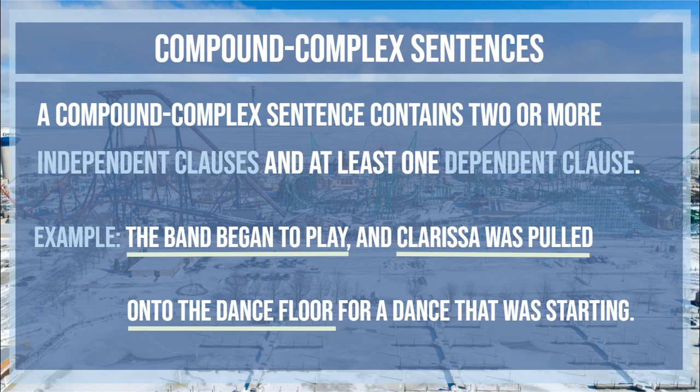So we know it's an adverb clause. We also know that it answers the question, why? Why was she pulled onto the dance floor? Well, for a dance that was starting. So we underline the dependent clause twice. The last thing we want to do now is go back and find the subjects and verbs of each of the independent clauses. The band began to play.